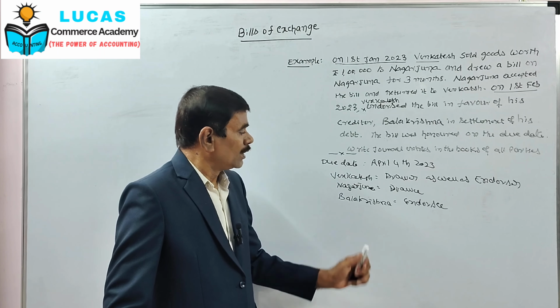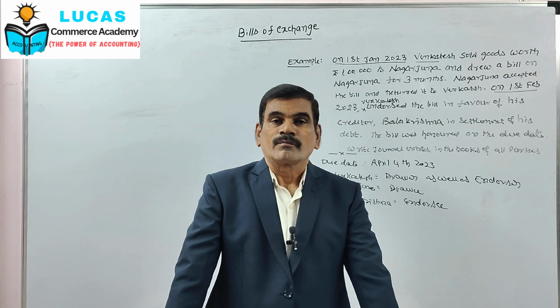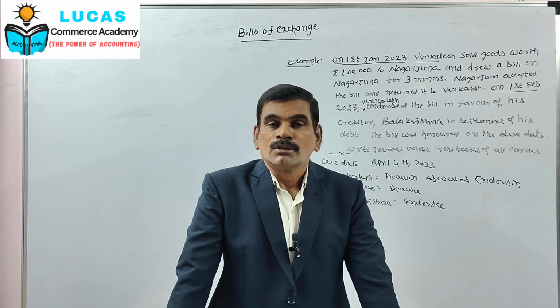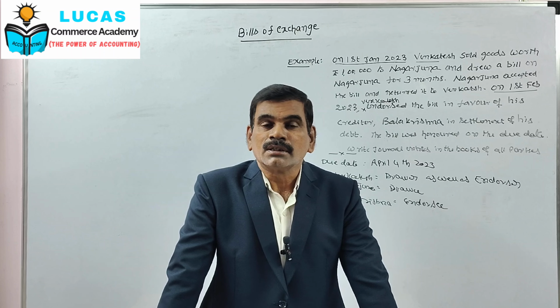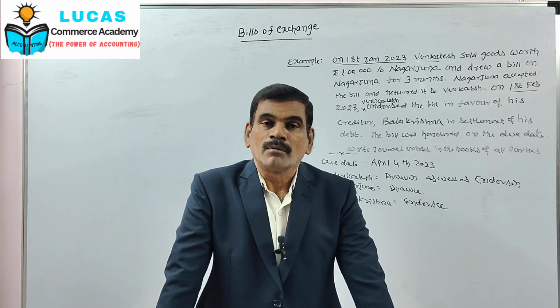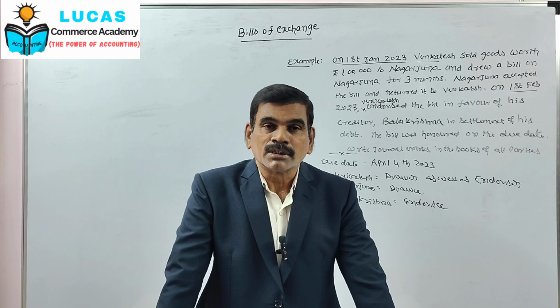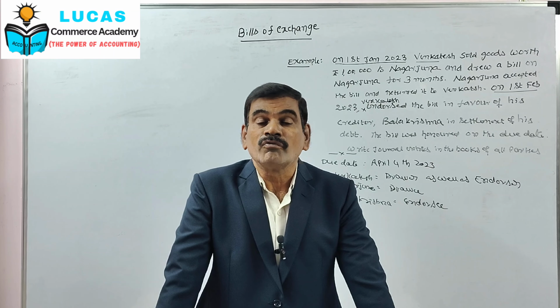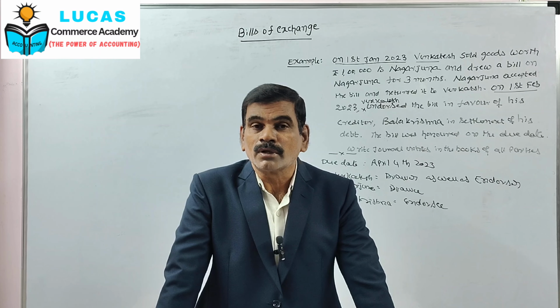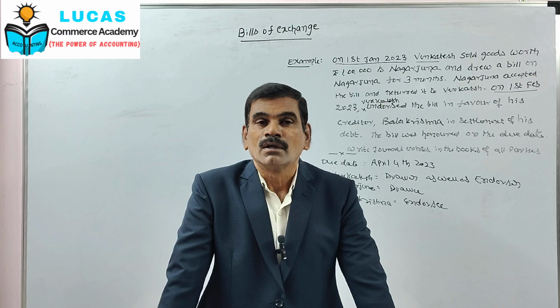Then come to books of Balakrishna, that means the endorsee. Here we are receiving bills receivable from Venkatesh. The entry for this is bills receivable account debit to Venkatesh account.